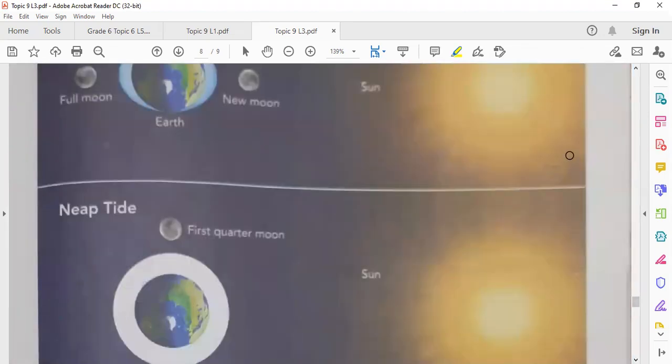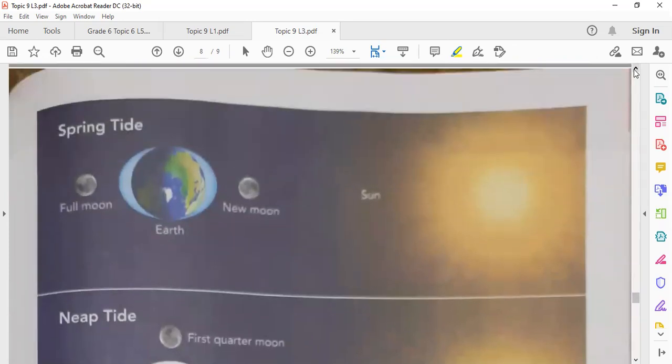Generally, we have two types of tides. What are they? Spring tide and neap tide. Can anyone tell me what is the difference between them?